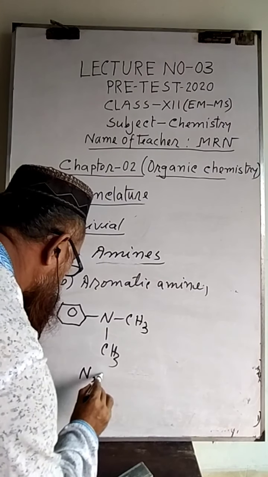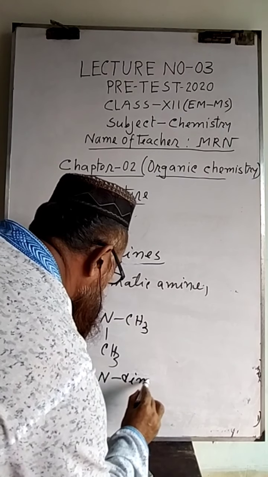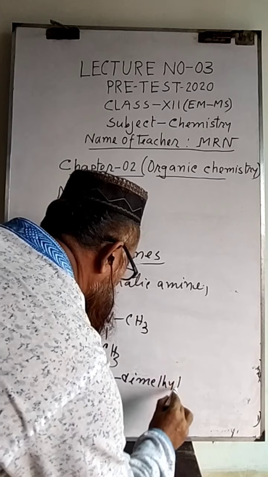Capital N, comma, capital N, dimethylaniline.